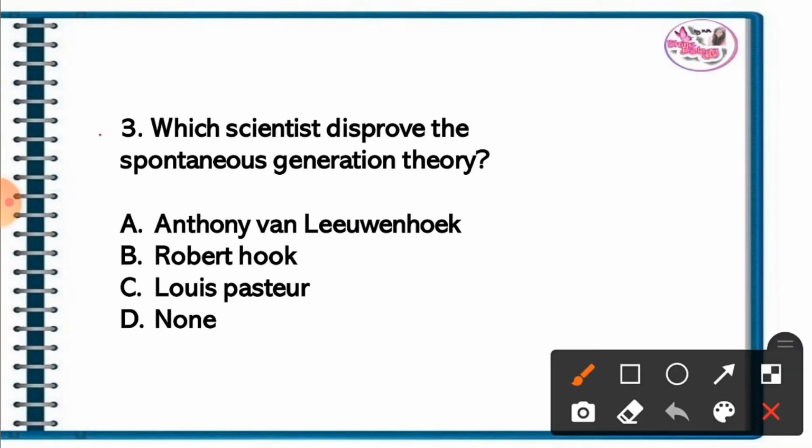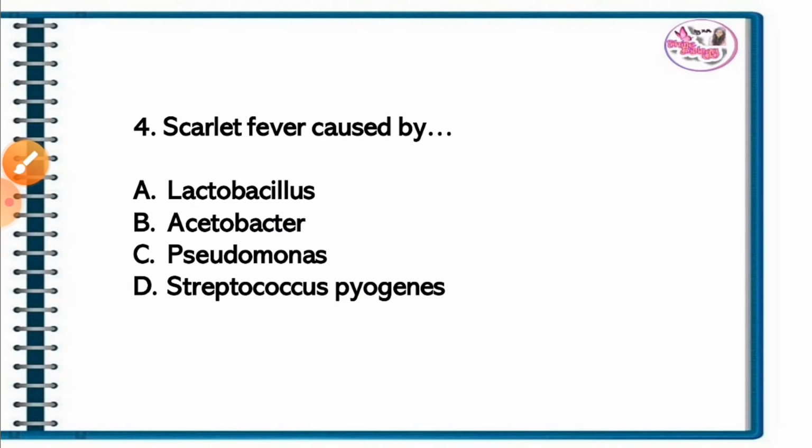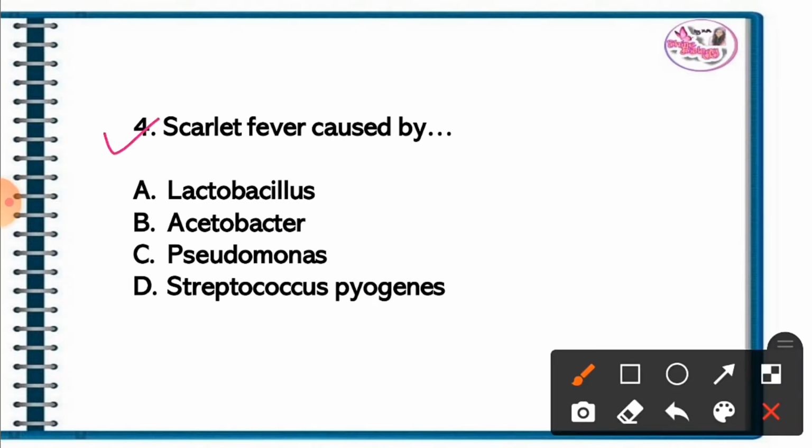Question 3. Which scientist disproved the spontaneous generation theory? The correct answer is option C. Louis Pasteur disproved the spontaneous generation theory. Question 4. Scarlet fever is caused by. The correct answer is option D. Streptococcus pyogenes.